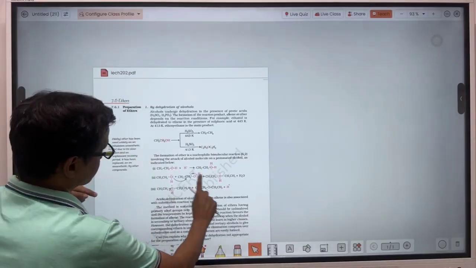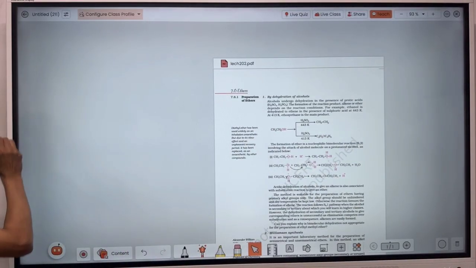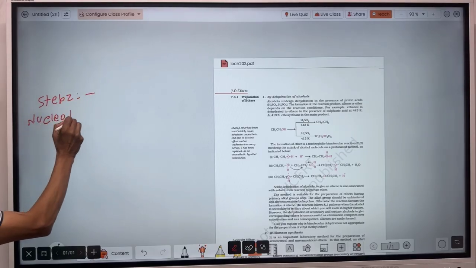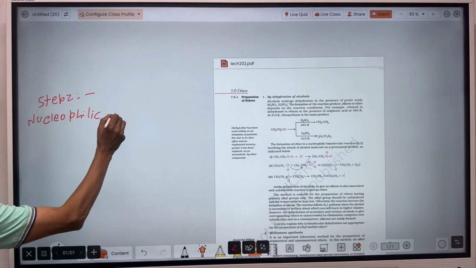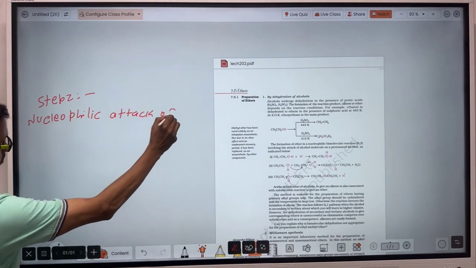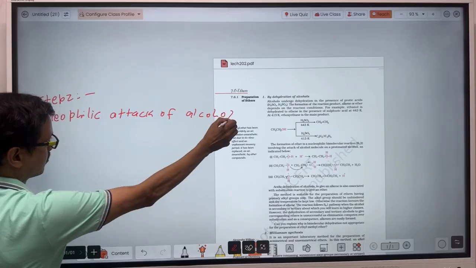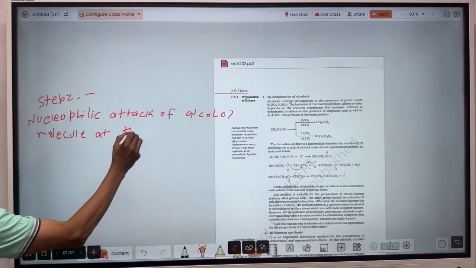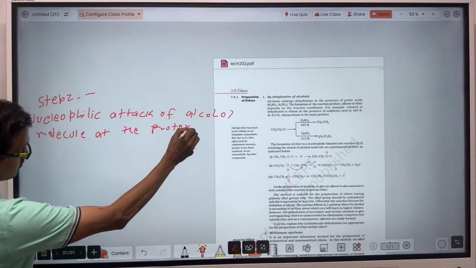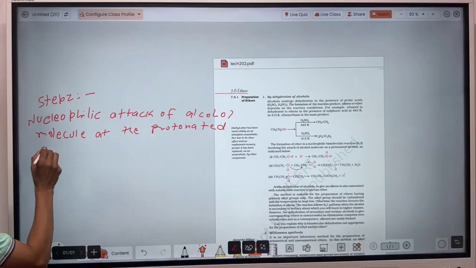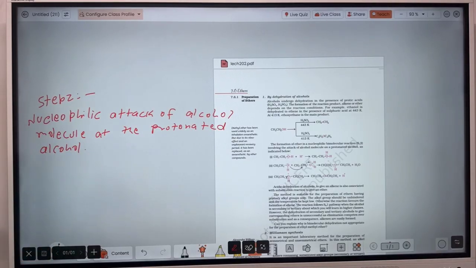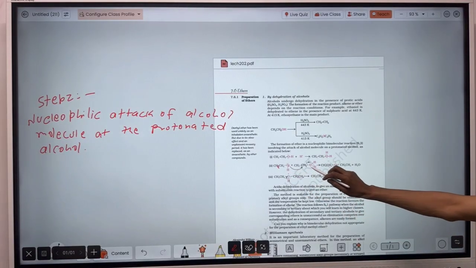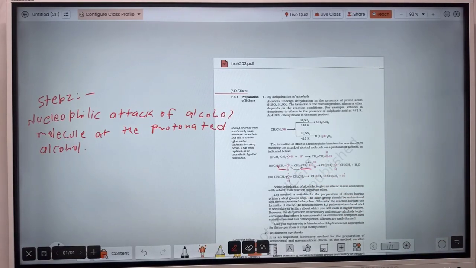So I think you have understood. So I am writing here. Step 2 is the nucleophilic attack of alcohol on the protonated alcohol.